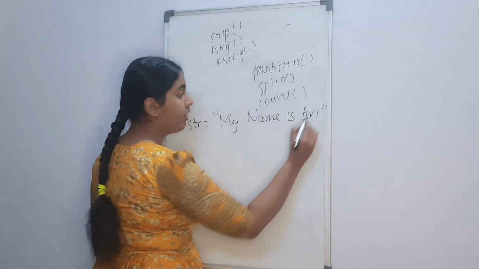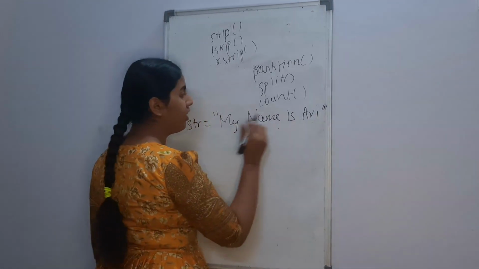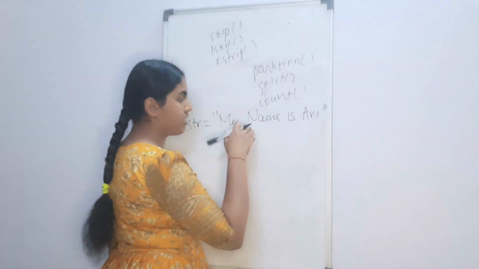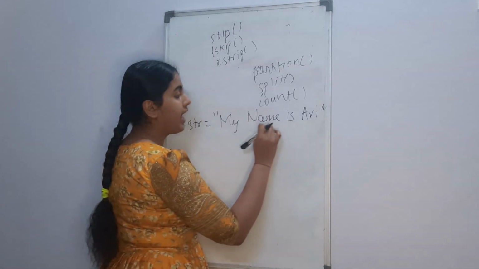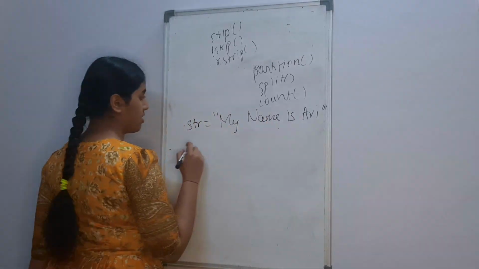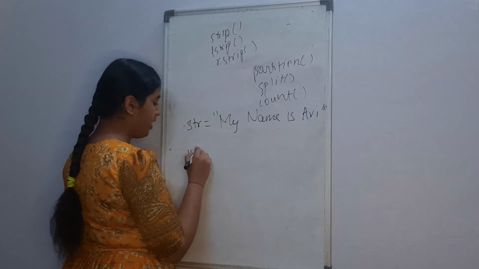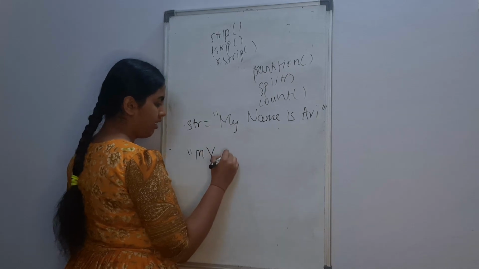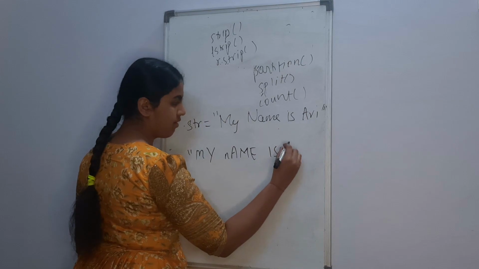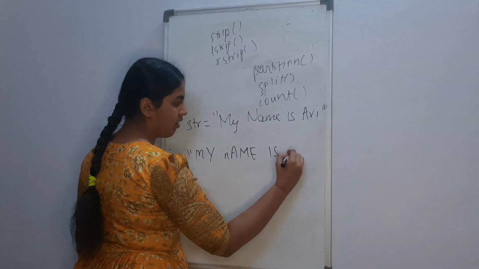Now over here the M is capital. swapcase will convert this to lower, and y, a, m, e, i, s, v, i, all these letters would be converted to uppercase. So when you use swapcase, your output would be mY NAME IS aRI.